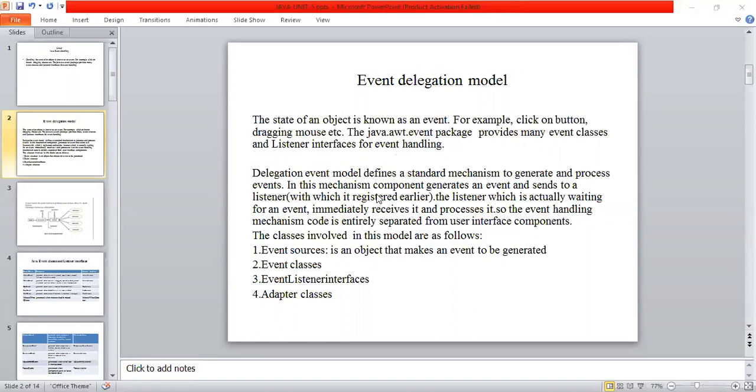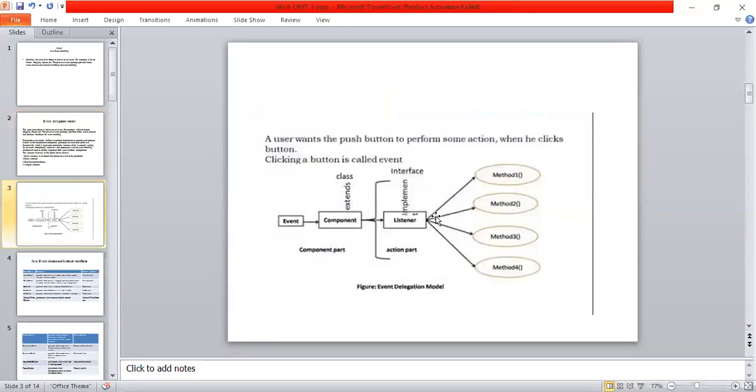In this mechanism, a component generates an event and sends it to a listener. This event delegation model is represented by the following diagram. Here I have a component. This component generates an event and sends that event to the listener. The listener is waiting for an event.